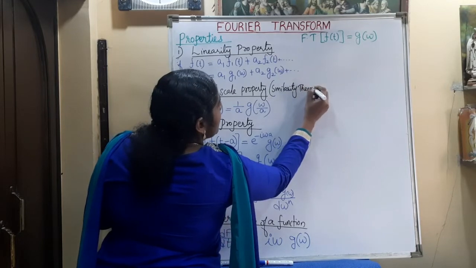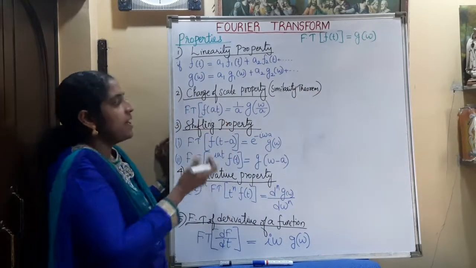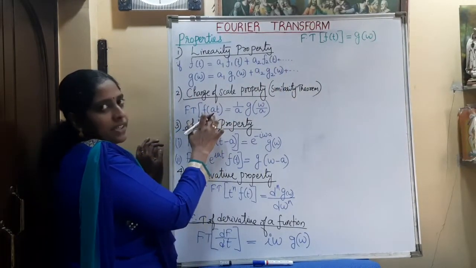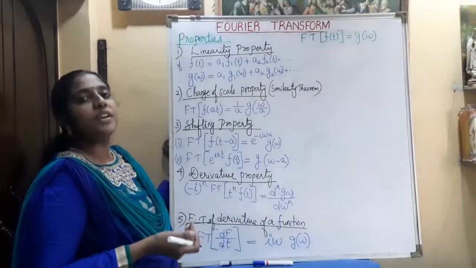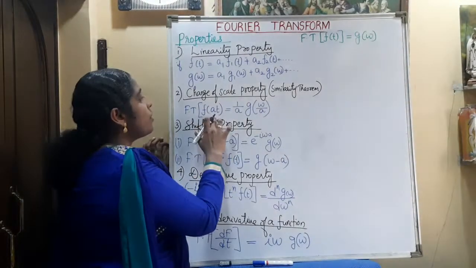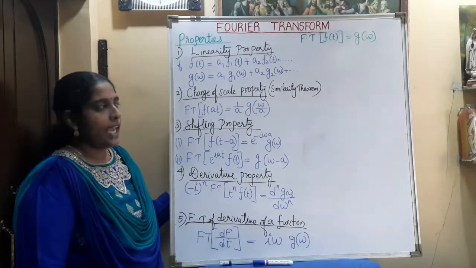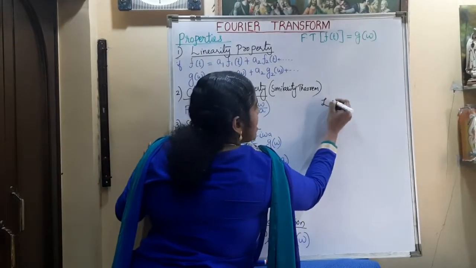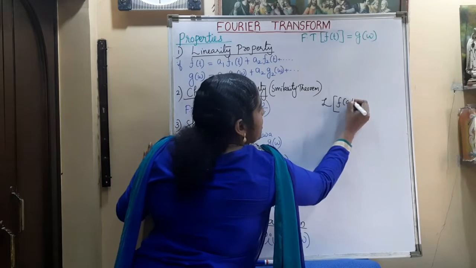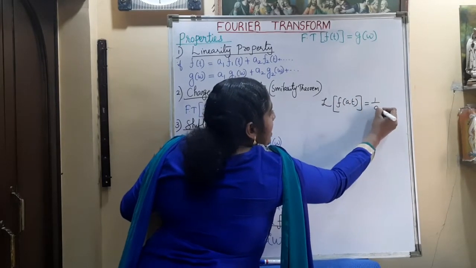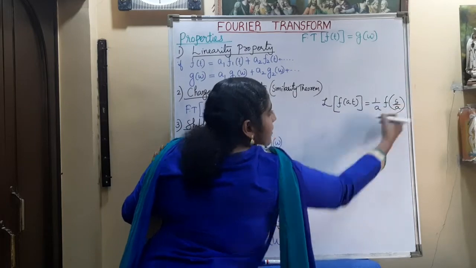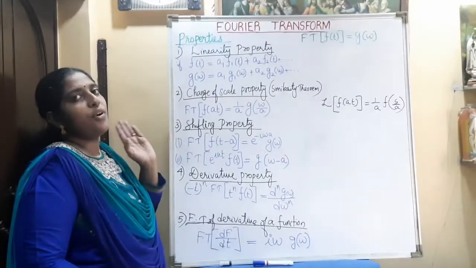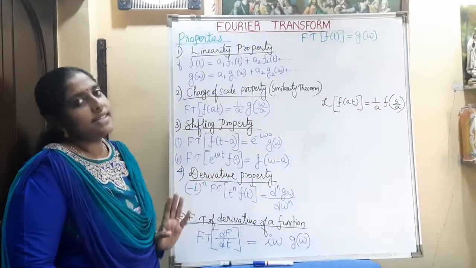In the change of scale property, if f of t is the given function, and t is scaled by the parameter a, then the Fourier transform of that scaled function is equal to 1 by a g of omega by a. In Laplace transform, we studied the same theorem: the Laplace transform of f of a t is equal to 1 by a F of s by a, where F of s was the Laplace transform of the function f of t. Similarly, here the Fourier transform of f of a t is equal to 1 by a g of omega by a.